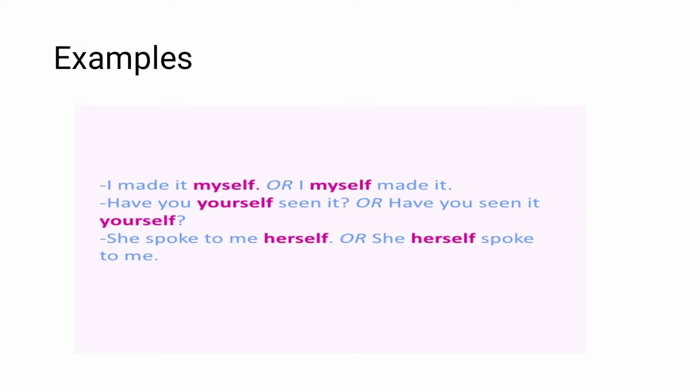If I talk about the examples of emphatic pronoun, I will do it myself. Like I am speaking from the slide. I made it myself. Or I myself made it. Now I myself made it, this is your emphatic pronoun. I made it myself, this is also an emphatic pronoun. Have you yourself seen it? This is also an emphatic pronoun. It has been used for the sake of emphasis only.